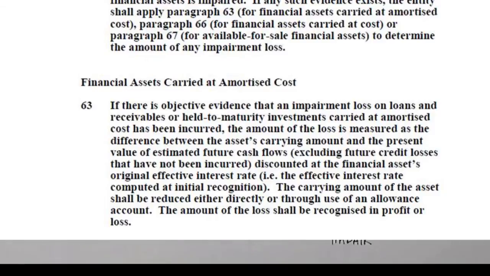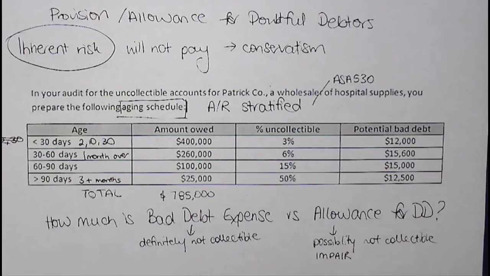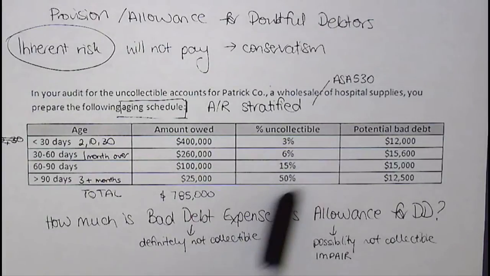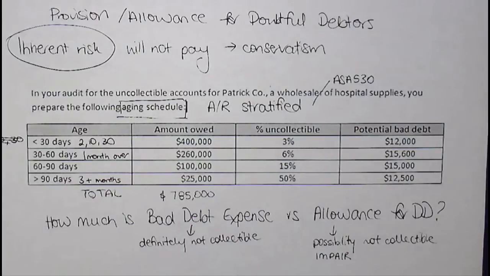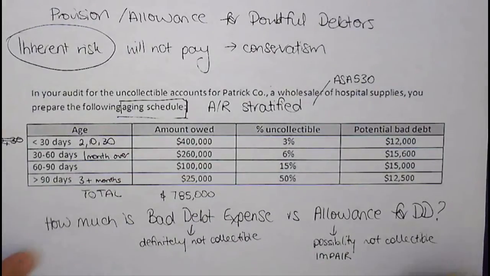Well, items that are definitely not collectible are going to be companies that perhaps have gone bankrupt or have been liquidated, and the liquidator has told us that it's going to be impossible for us to retrieve our funds. Those where there's a possibility of it not being collectible, now here they use a certain percentage, but the impairment test requires us to, let me just move this up a little bit.